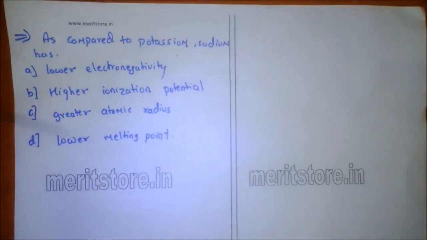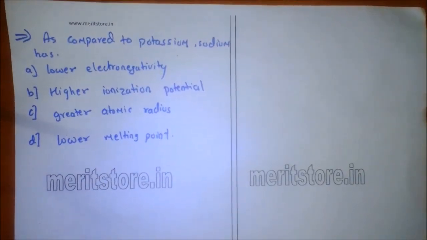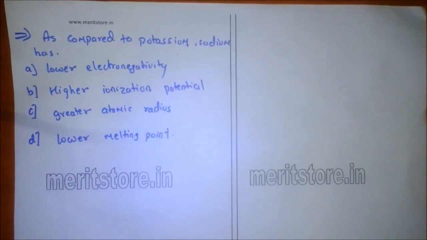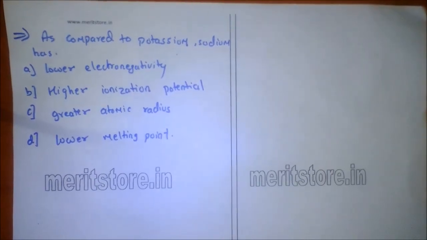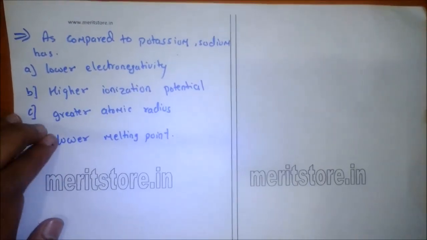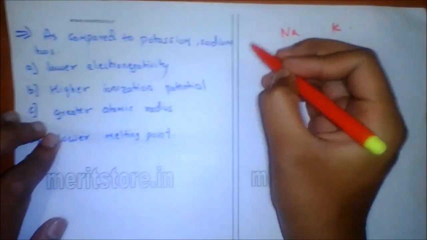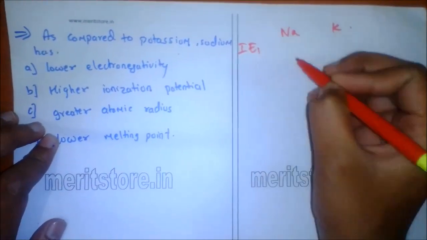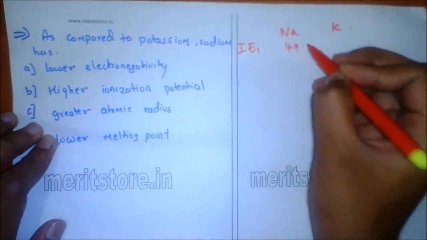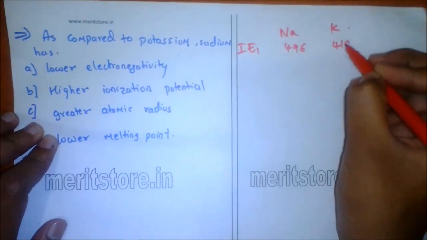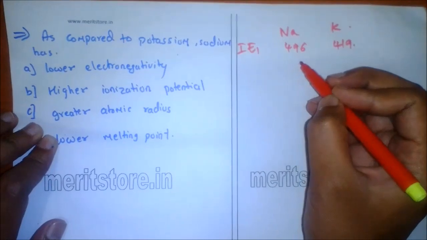As compared to potassium, sodium has A. lower electronegativity, B. higher ionization potential, C. greater atomic radius, D. lower melting point. So the elements are sodium and potassium. First ionization potential, that is IE1 of sodium, is 496 and that of potassium is 419.